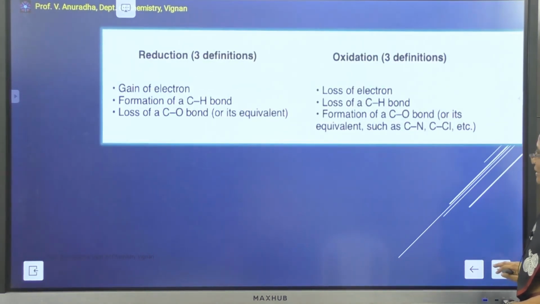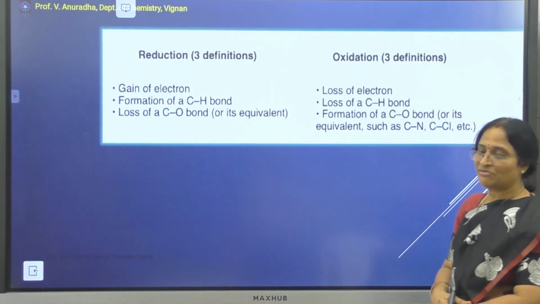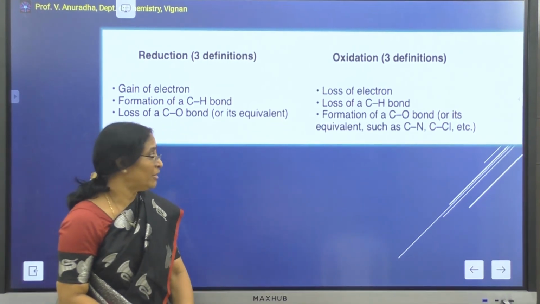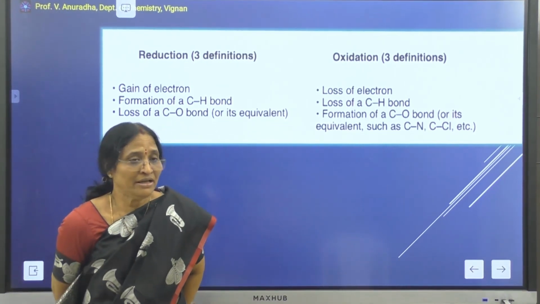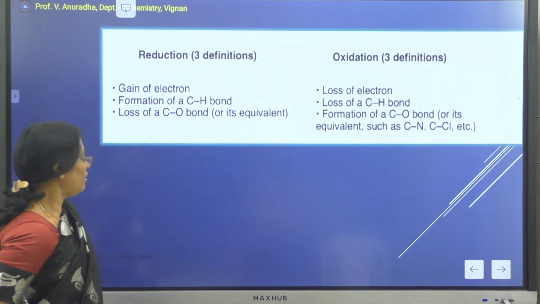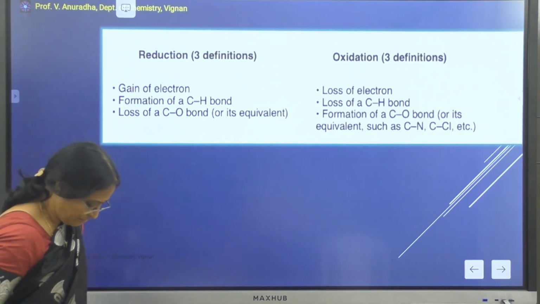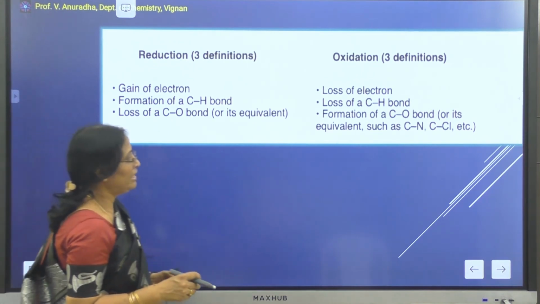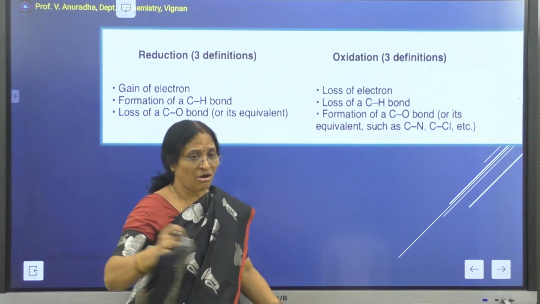So if you look in gist at what we have learnt about reduction and oxidation in case of organic molecules, we have learned that the reduction reaction always consists of gain of electrons. Gain of electrons is reduction, whereas loss of electrons is oxidation.